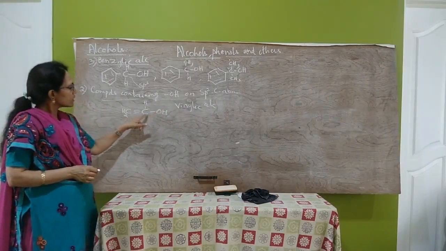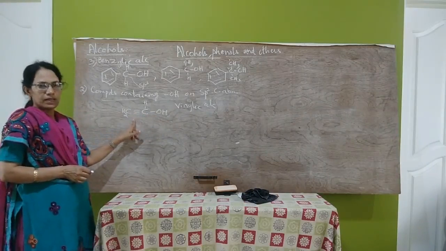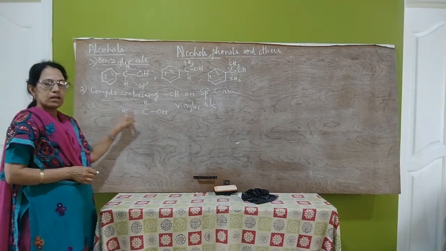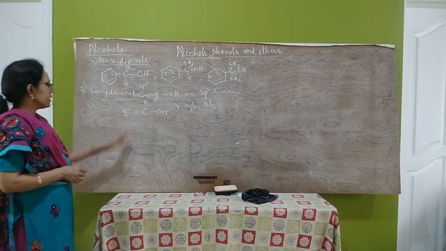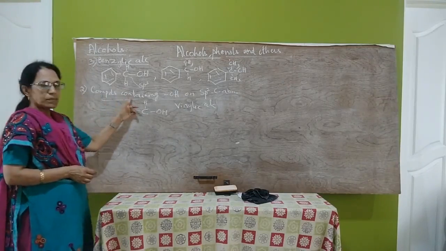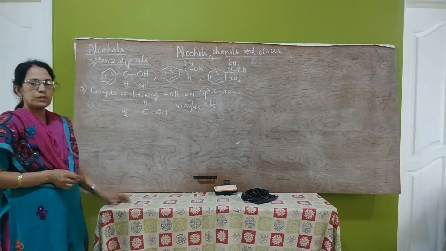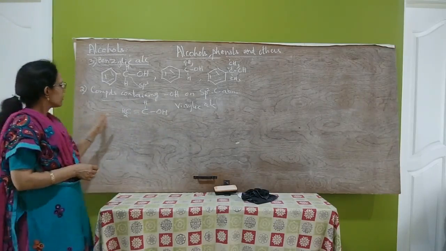These are the alcohols in which OH is attached to an sp2 hybridized carbon atom, that is, a carbon containing a double bond. OH is attached to a carbon-carbon double bond. So these are compounds containing OH on an sp2 hybridized carbon atom, that is, vinylic alcohols.